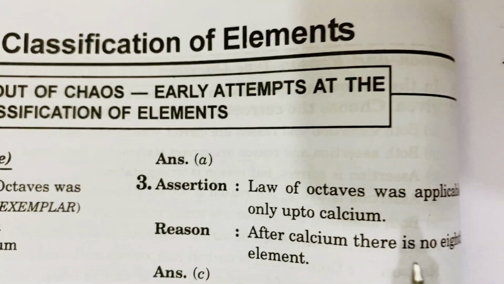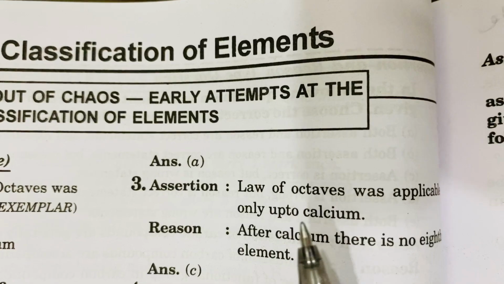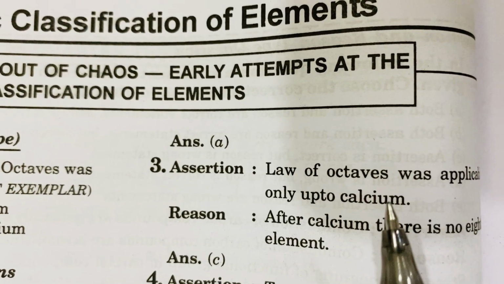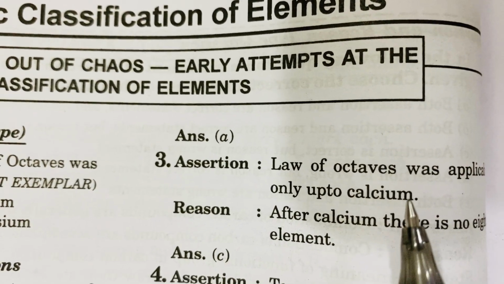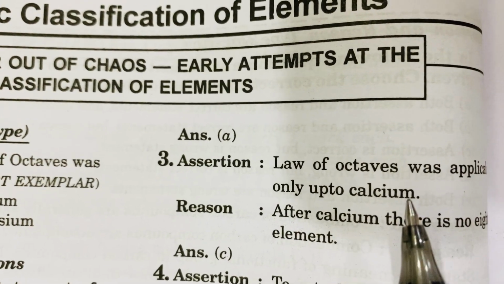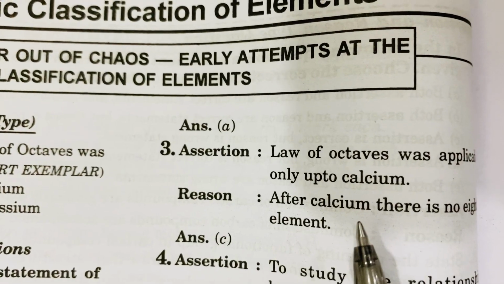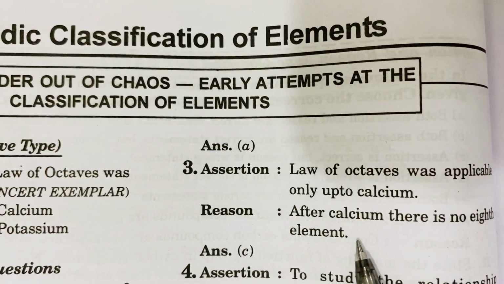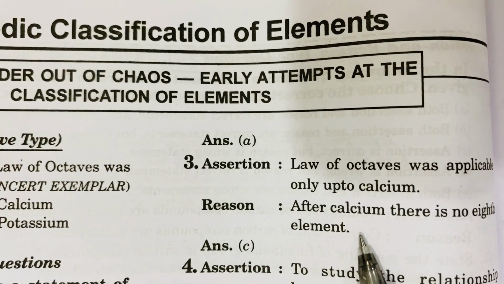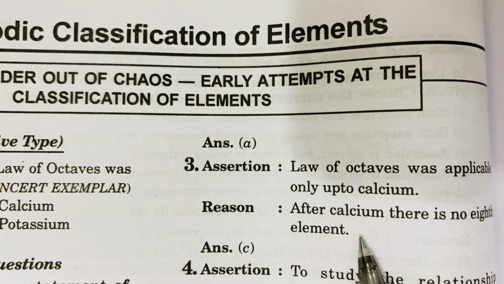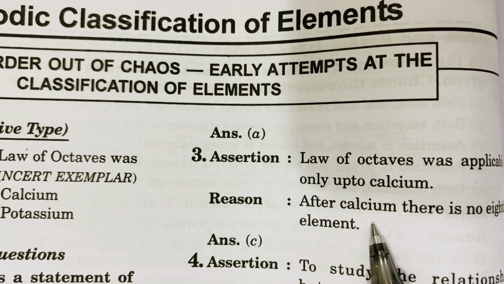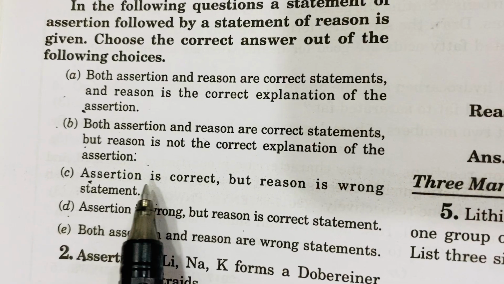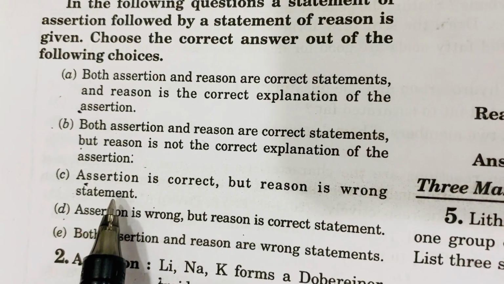The next example: the law of octaves was applicable only up to calcium. So this is correct. Yes. The law of octaves was applicable only up to calcium with atomic mass 40 u. And what is the reason? After calcium there is no eighth element. No, this is wrong. After calcium there were many more elements. A total of 56 elements were there. So the reason is incorrect, wrong. And that's why we choose the C option, that assertion is correct but reason is wrong.